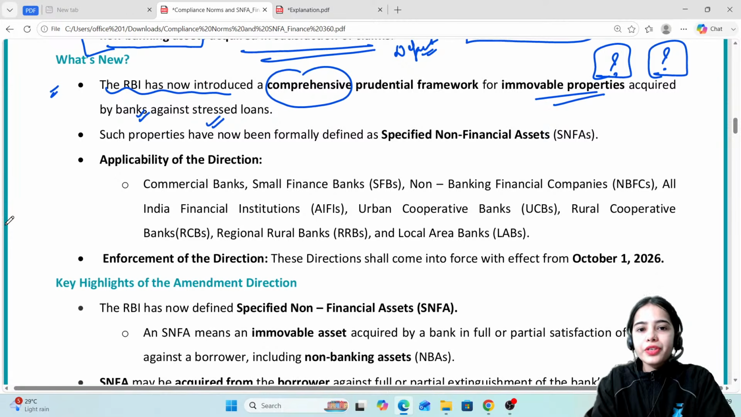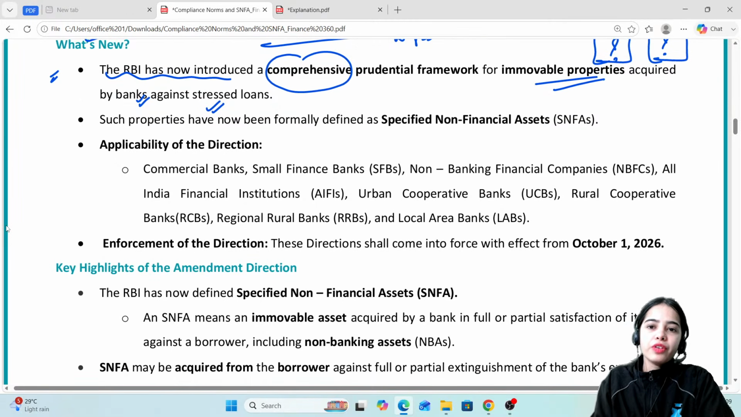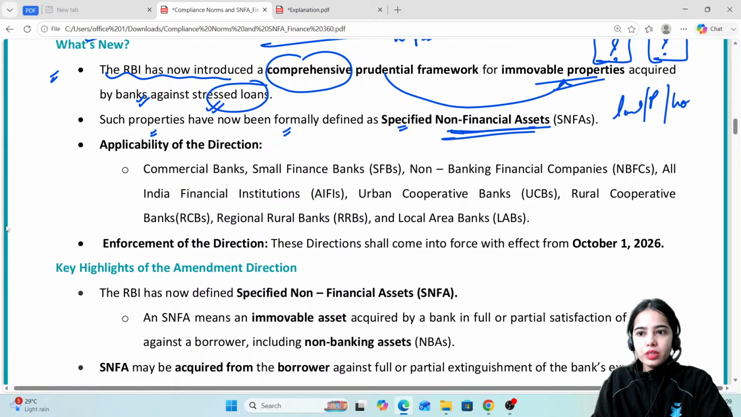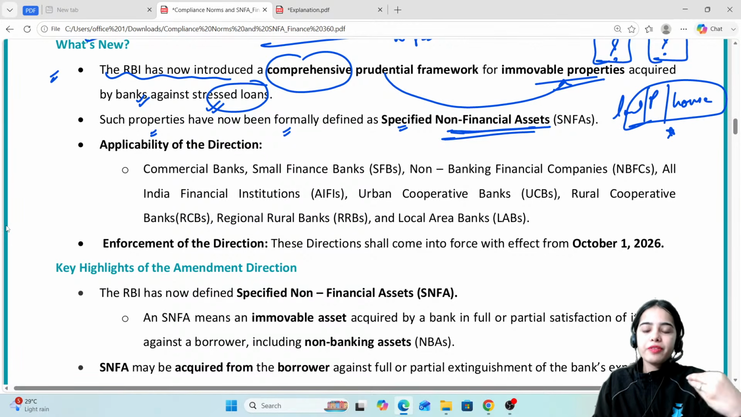Now the RBI has introduced a comprehensive prudential framework for immovable properties acquired by banks against stressed loans. Such properties have now been formally defined as specified non-financial assets. So the land, the property, the house, these are the immovable properties. They will be called specified non-financial assets.